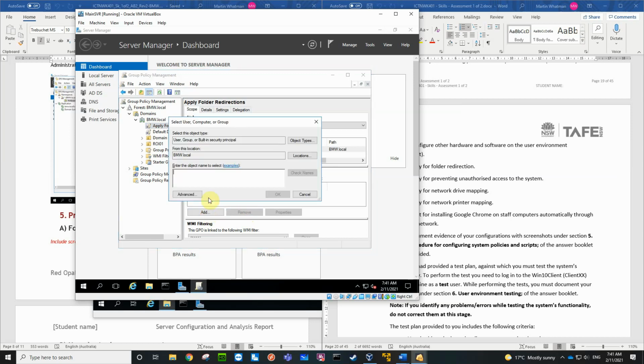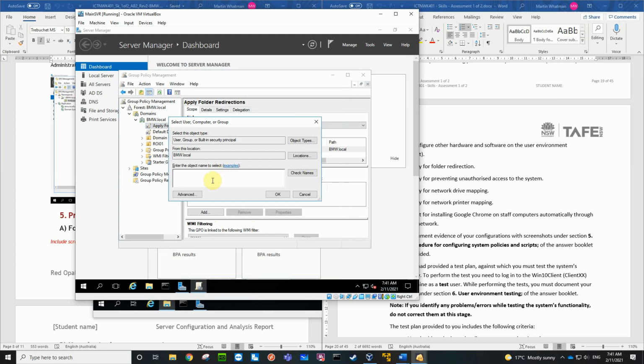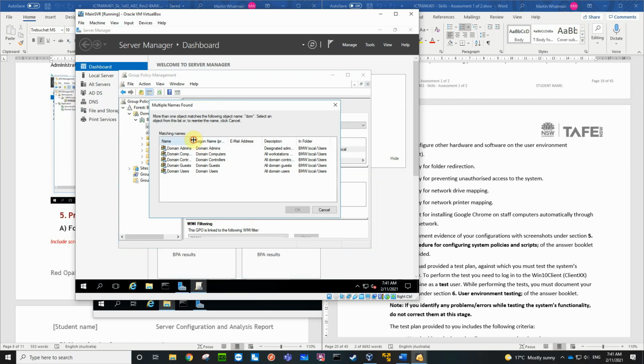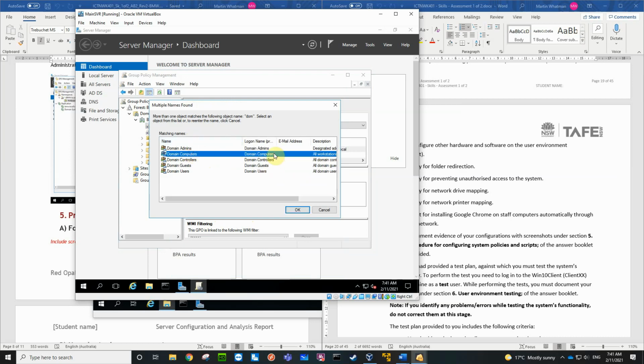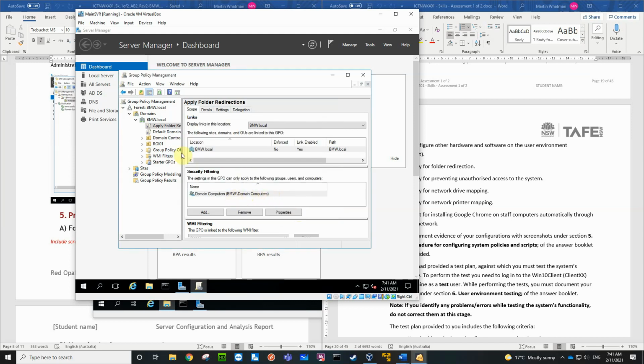When I go add, I'm going to add all domain computers. So let's just, can I go domain, check the names, and I'm going to go all domain computers. So it's not domain controllers, it's domain computers. It's all the ones that aren't domain controllers. So this policy, apply folder redirection, is going to apply to all computers that aren't domain controllers.